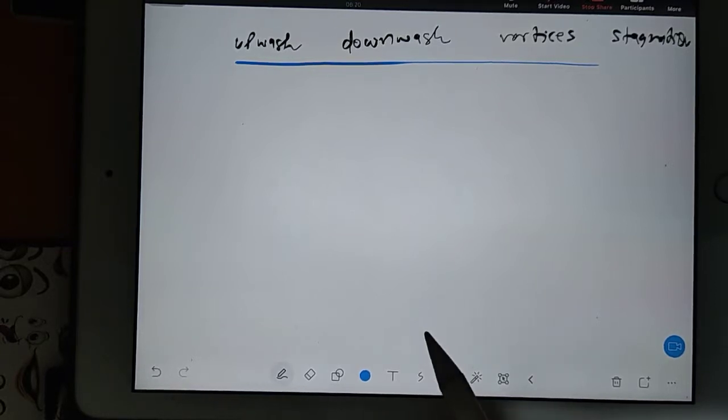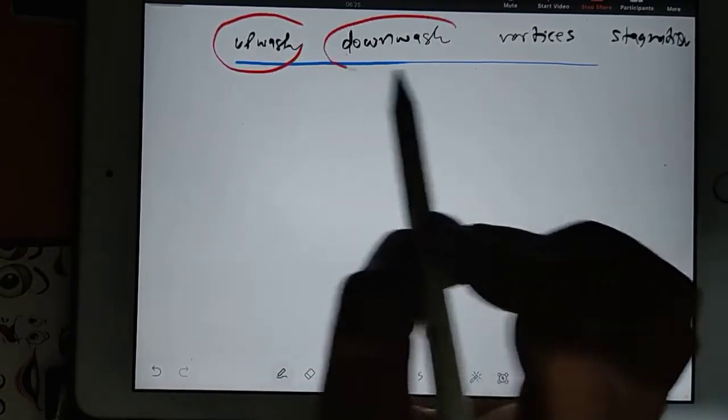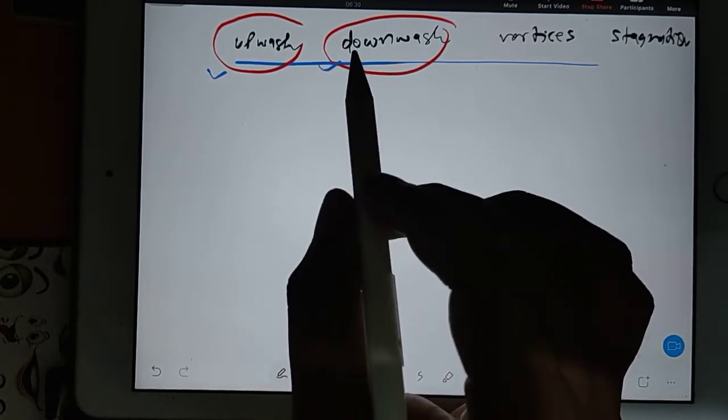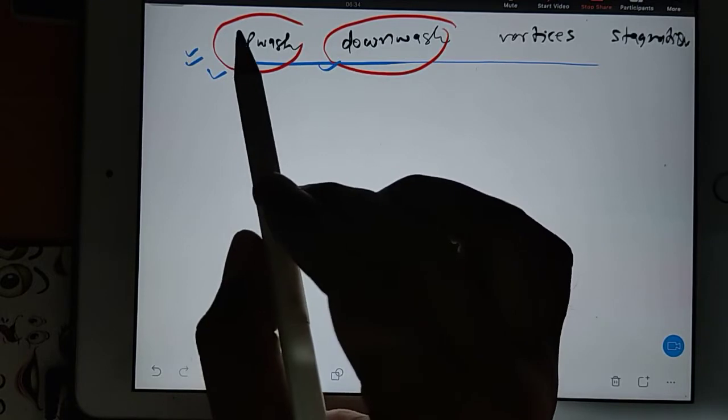Yeah, so in this case, let's understand first what is upwash and what is downwash. To understand upwash and downwash, we should understand what is called angle of attack. Then only we can understand upwash.